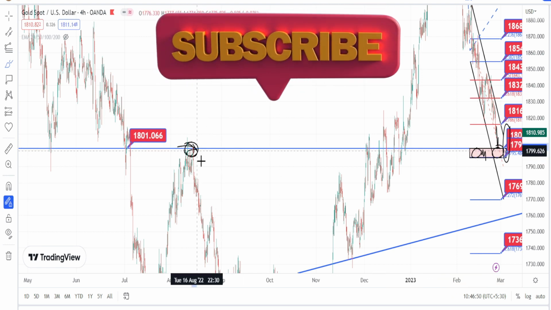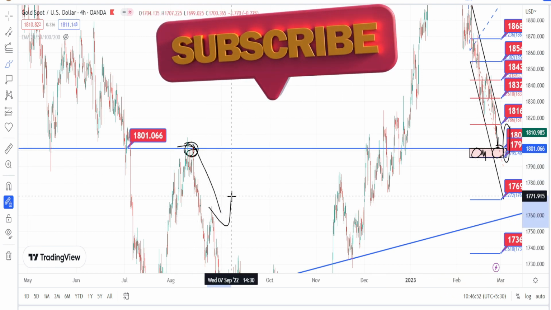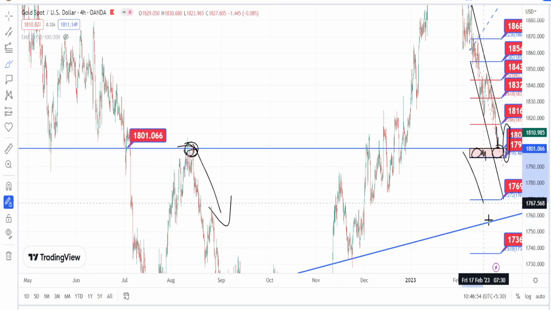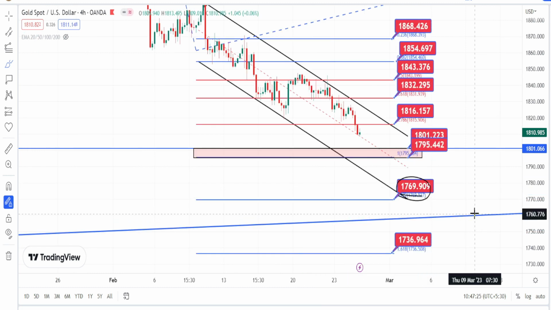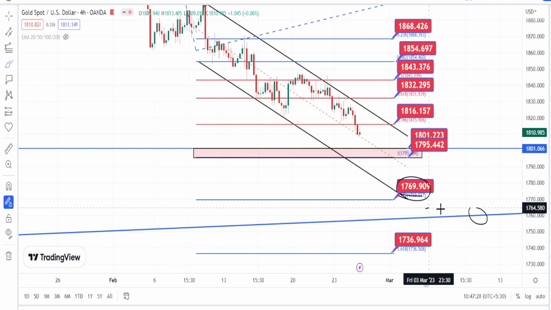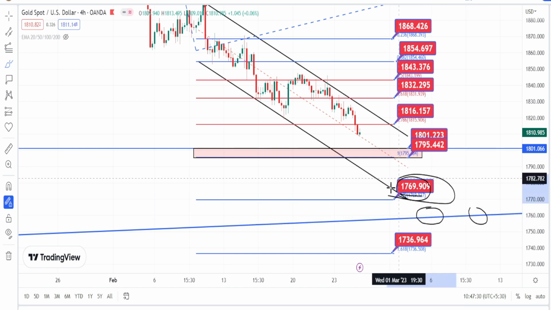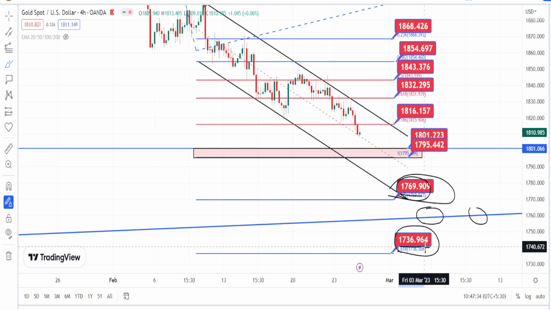But once the support level is broken, we can expect further fall on the bearish side in the current price action. And the next level of support is going to be around 1769, where it will be meeting with the trend line of the weekly time frame. Once this support level is broken, the next level of support is going to be around 1736.